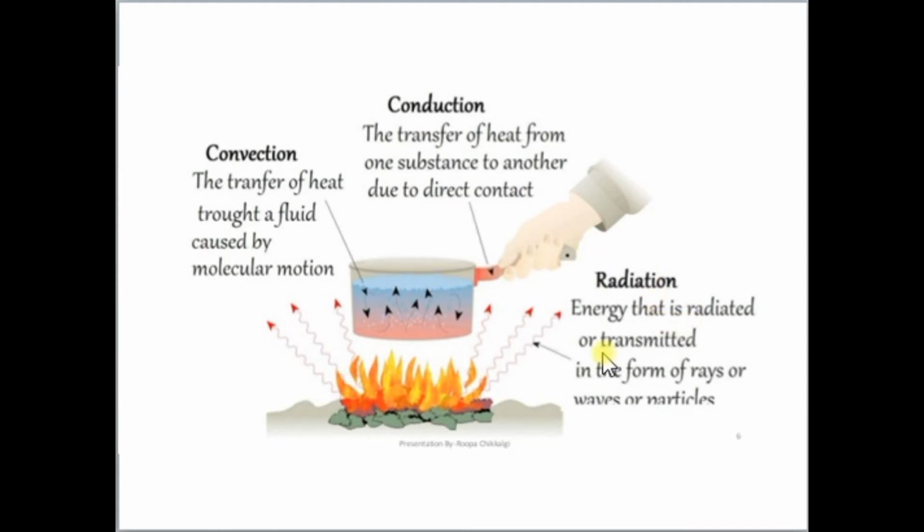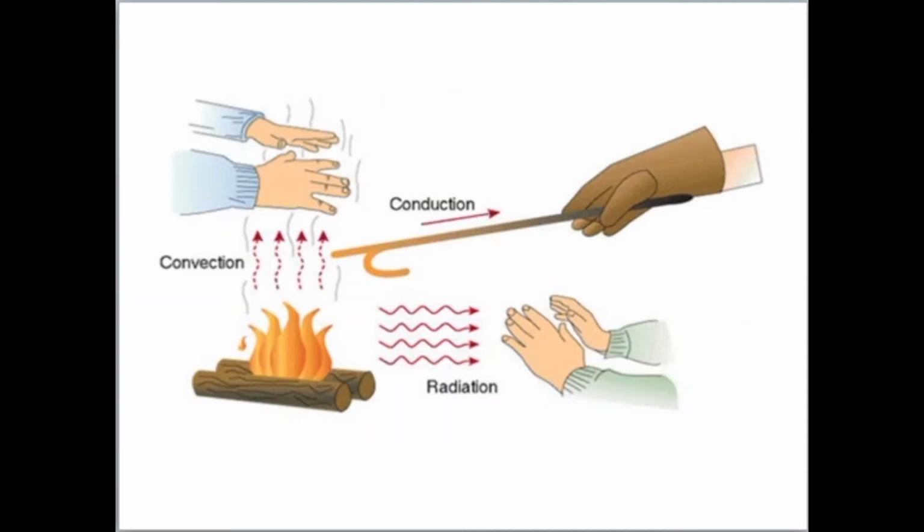Energy that is radiated or transmitted in the form of rays, waves or particles is called radiation. Here are some more examples of convection, conduction and radiation so that we can understand them in a better way.